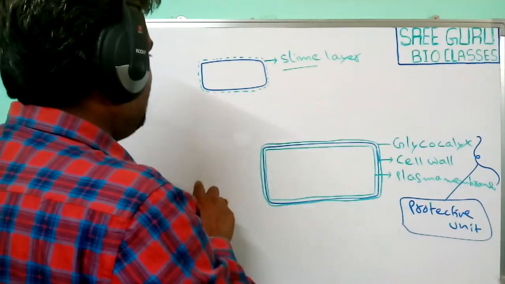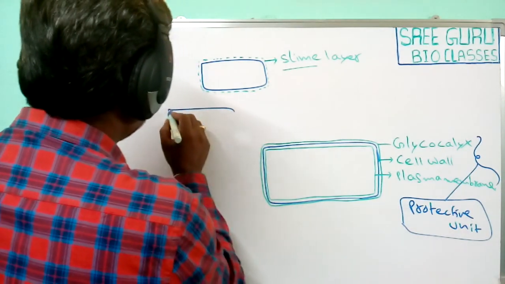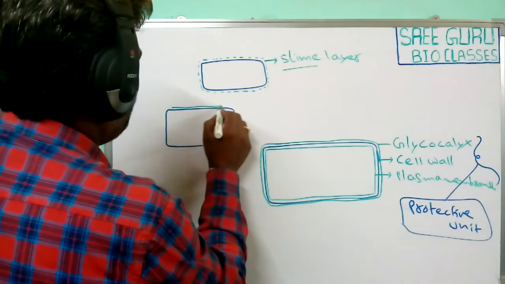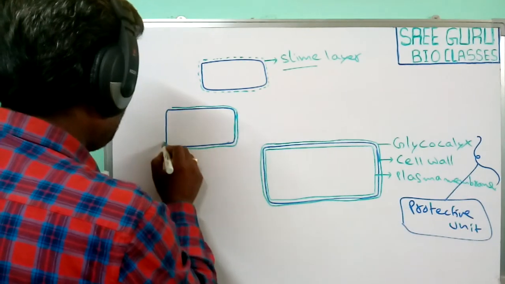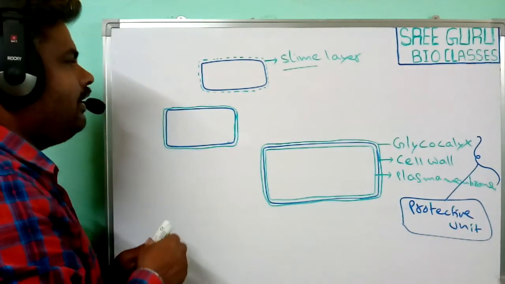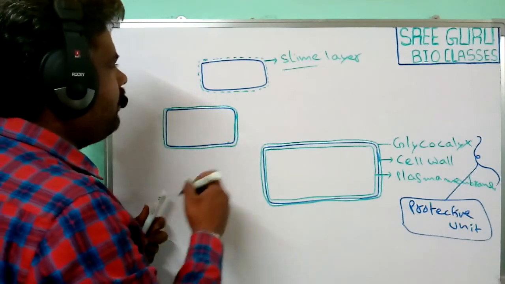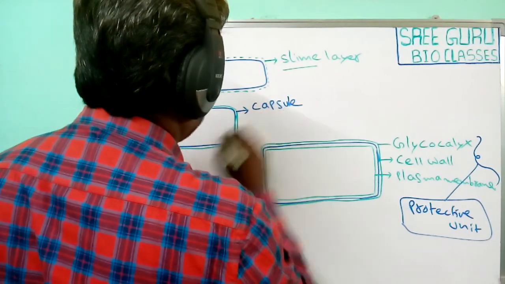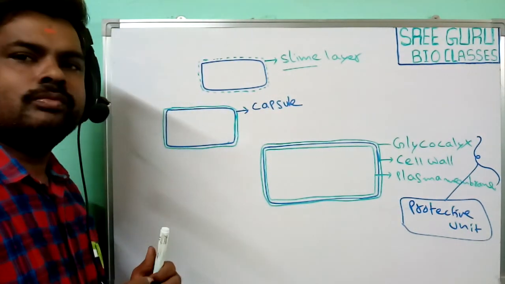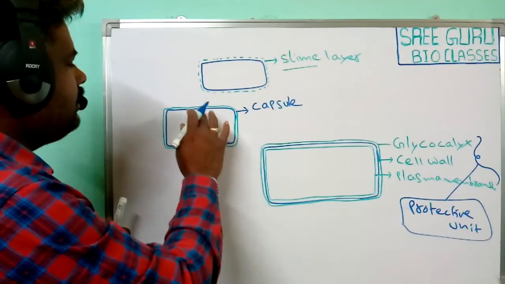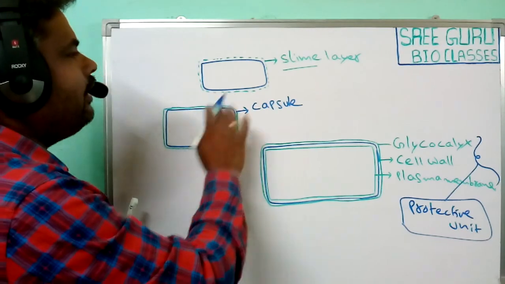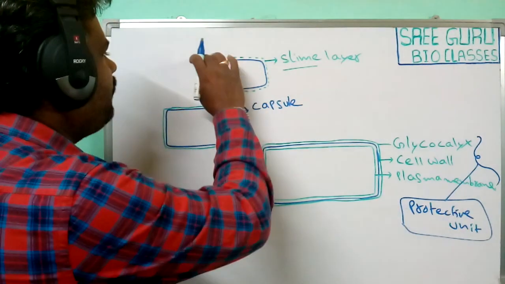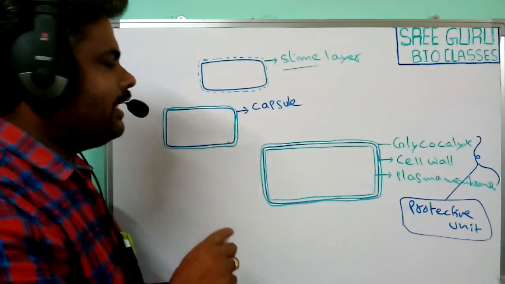Next, in some bacteria the glycocalyx is hard and thick in nature. This type of glycocalyx is known as a capsule. So capsule means the glycocalyx formed into a hard layer, and slime layer means the glycocalyx is not formed into a complete layer. A very thin layer is observed outside of the cell wall.